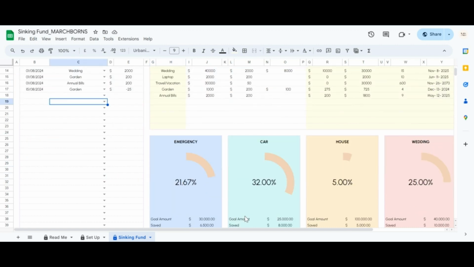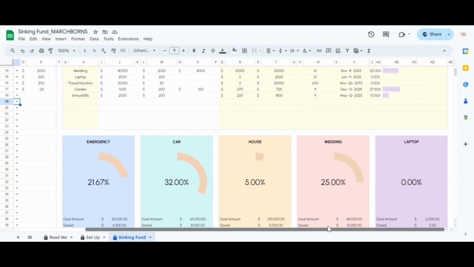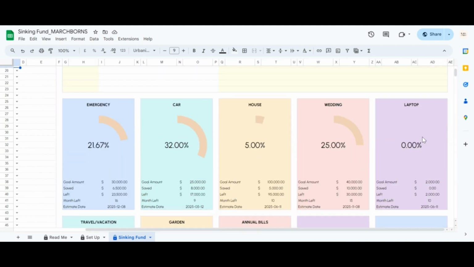Let's move to sinking fund cards, which is a visual representation of your savings progress for each fund. It's designed to be a quick and easy way to see how close you are to reaching your goals. Each card displays the fund name, the goal amount, the current saved amount, a progress bar showing the percentage saved, the amount left to save. It's a dynamic section that automatically updates based on the information in the Contribution Tracker tab.